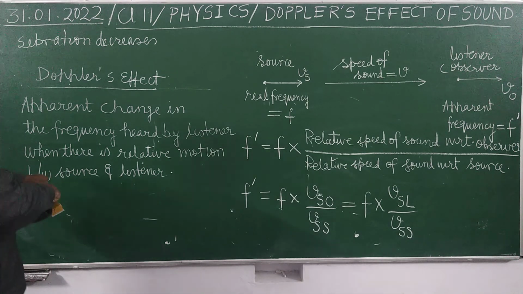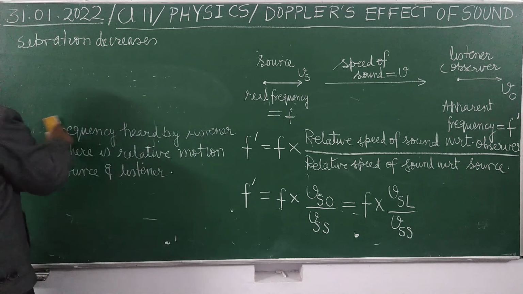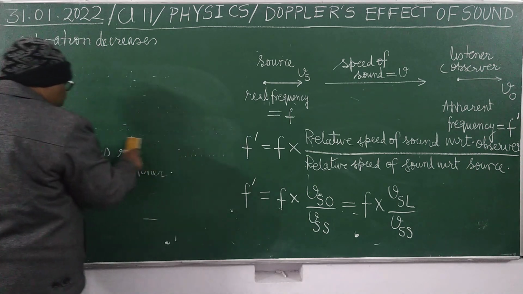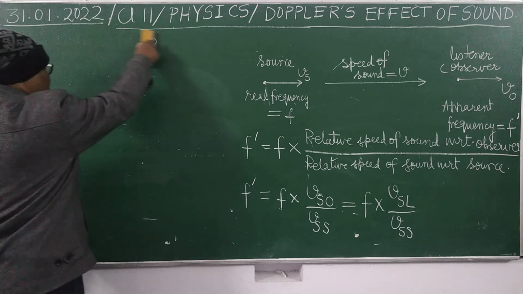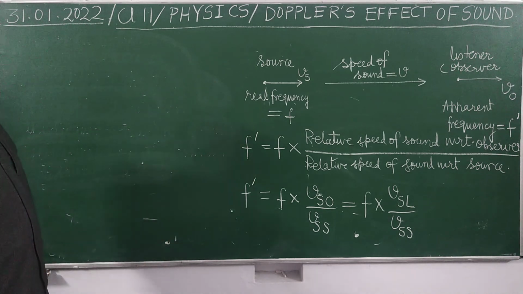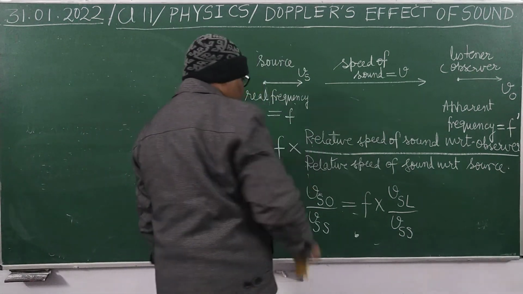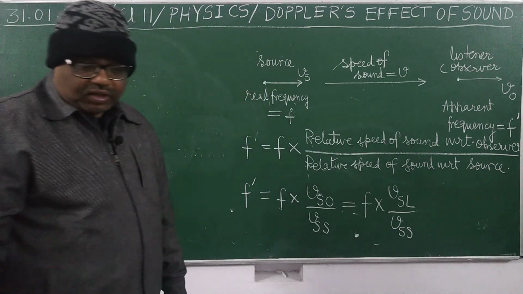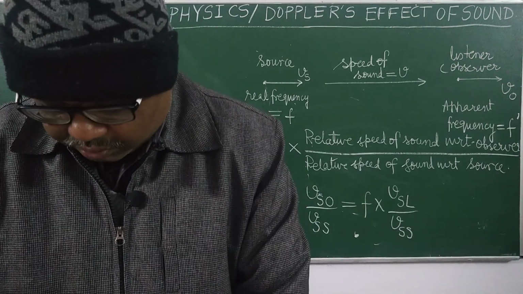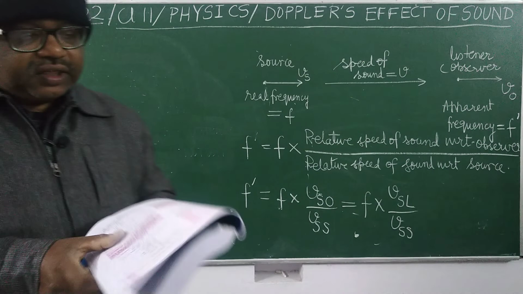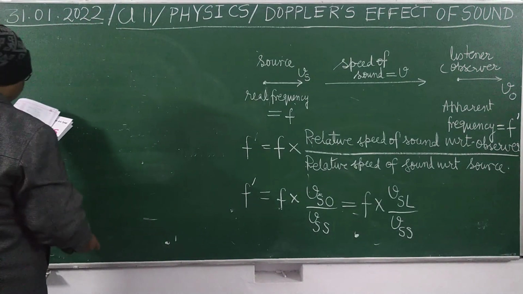So in this chapter only there is the Doppler's effect of sound when both are moving along the same straight line, or one is moving, means their relative motion is along the same straight line. Here you can see, I am going to do one question from your book. Here it is problem 9 given on page 1121.